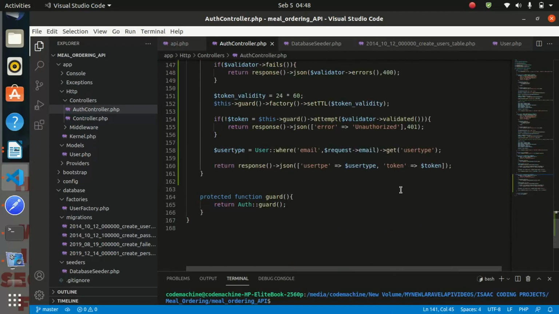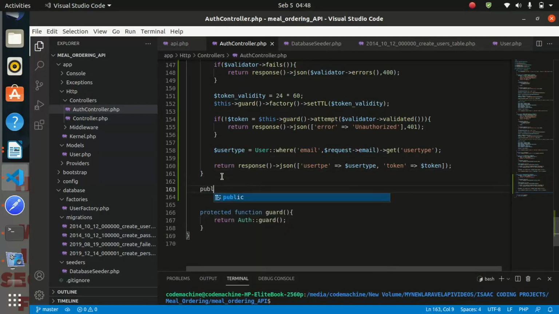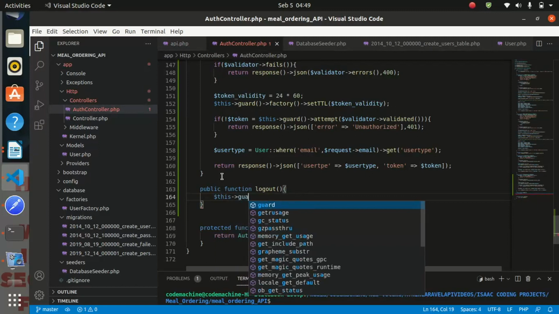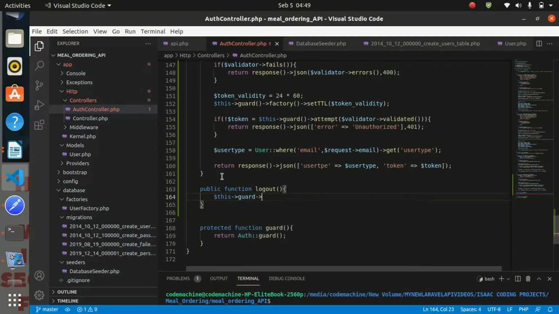And lastly, let us implement the logout functionality. So for the logout functionality, let us say public function logout, and for this we shall say this guard logout.